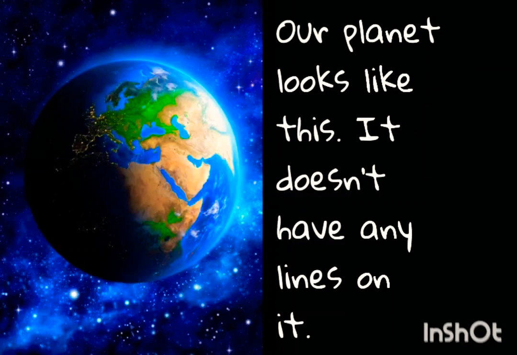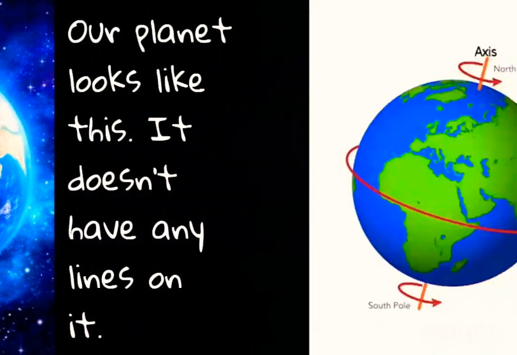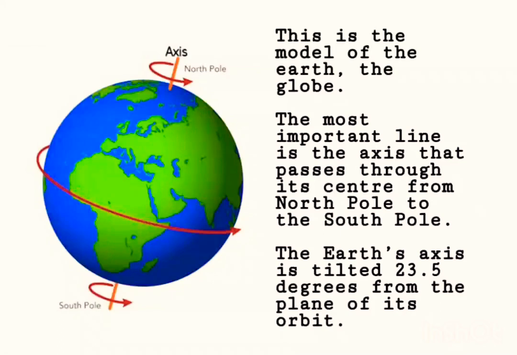The lines that we are going to study are only imaginary lines that the scientists have drawn for the convenience of knowing and learning more about the Earth. This is the model of the Earth, the globe. The most important line is the axis that passes through its center from the North Pole to the South Pole.